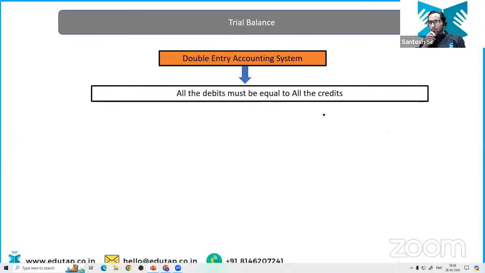Suppose we have contributed capital in the form of cash, right? So we have increased our capital. What are we going to do with our capital account? Are we going to debit our capital account or are we going to credit our capital account? Let me know in the chat section. Okay, that's nice. Very nice. So everyone is correct. I'm really happy you have revised whatever we discussed in the previous class.